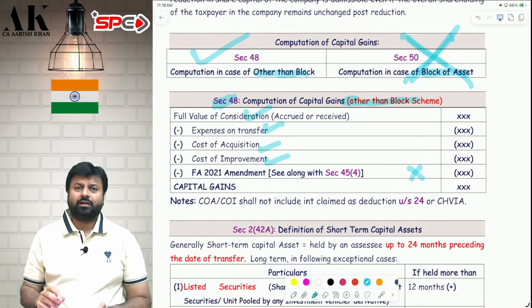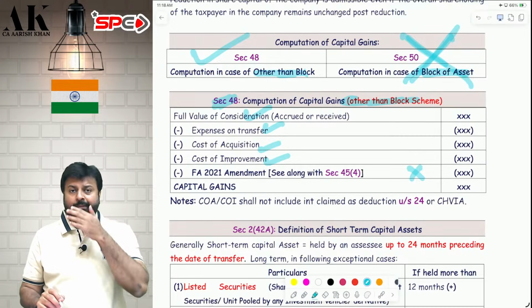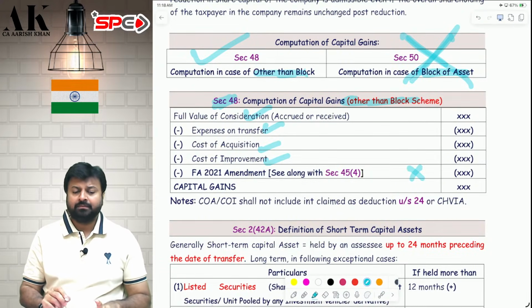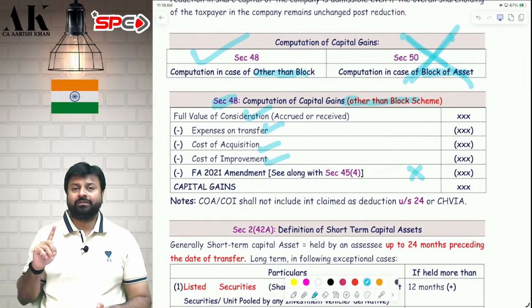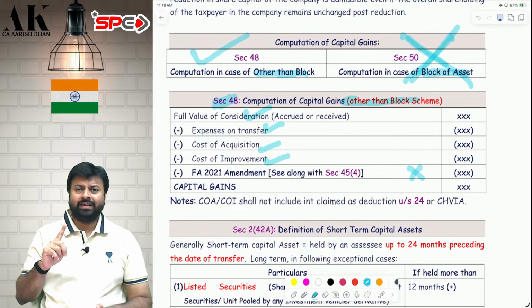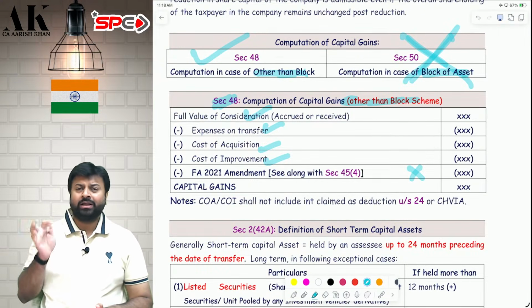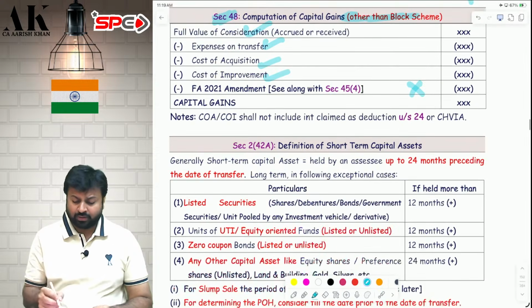Now, coming to this particular box. Suppose you have bought a house property on loan. You have taken a house property on loan. And on that loan, you have paid a lot of interest. And you have already claimed deduction of that interest under Chapter 6A, under 80EE, under 80EEA, or under house property under Section 24. So, if you have already taken a loan on house property and you have already claimed deduction under Chapter 6A or under Section 24, that interest cannot form part of your cost of acquisition or cost of improvement.